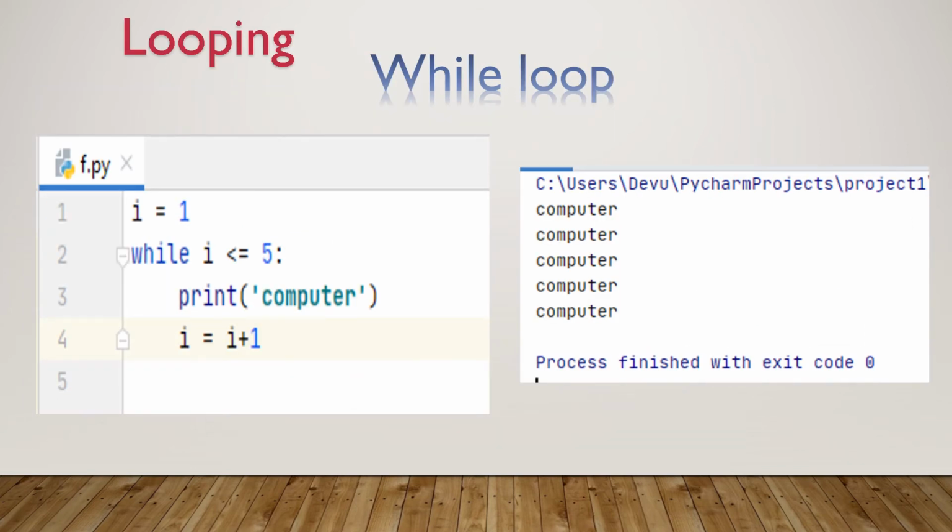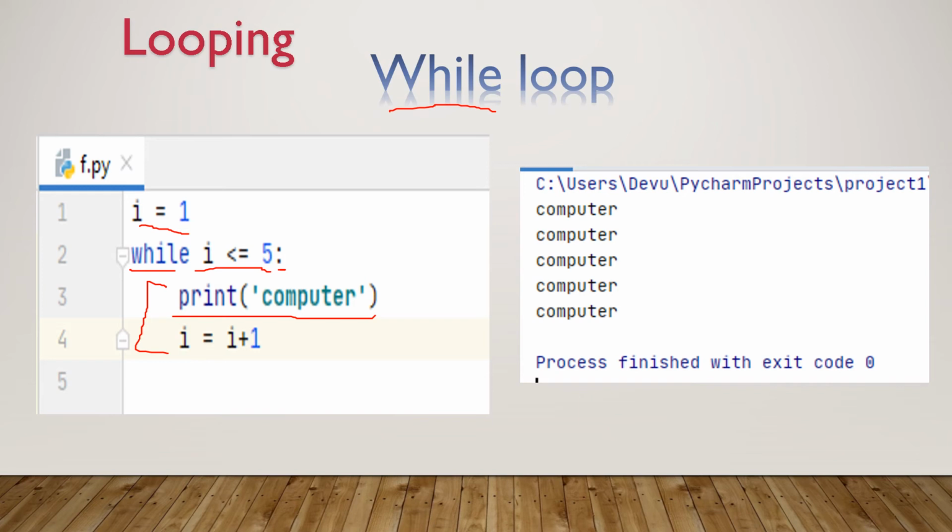Next one is looping. Looping means repetition of a piece of code or group of instruction based on a condition. First one, while loop. The syntax is here, while, then condition, then you should use a colon. After this while statement, you can use your own code for repetition. Here I is defined as 1 and while I less than or equal to 5, the condition is I less than or equal to 5. It will repeatedly execute this instruction print computer until the condition becomes false.